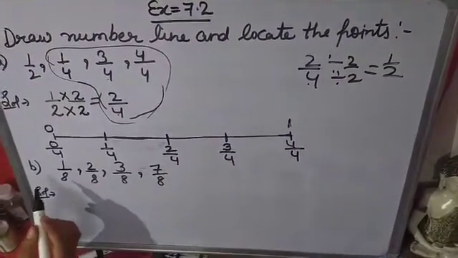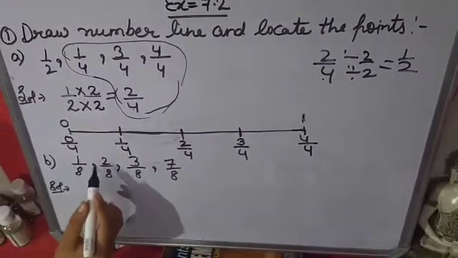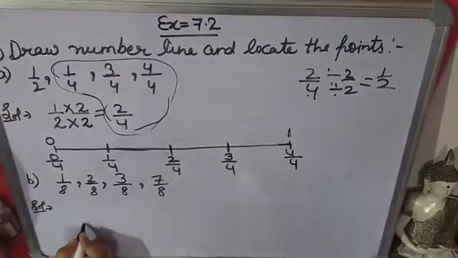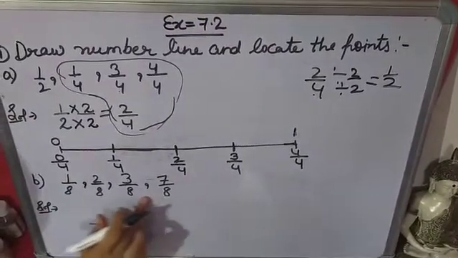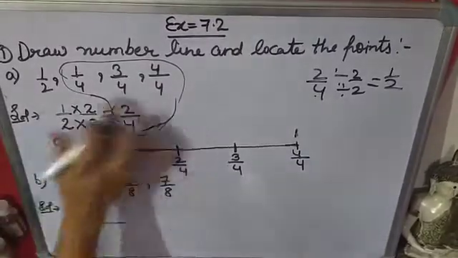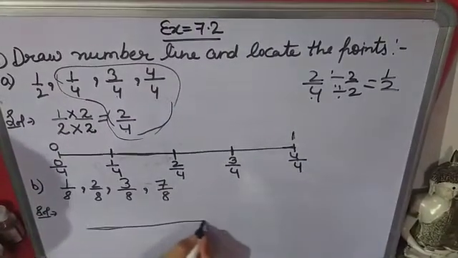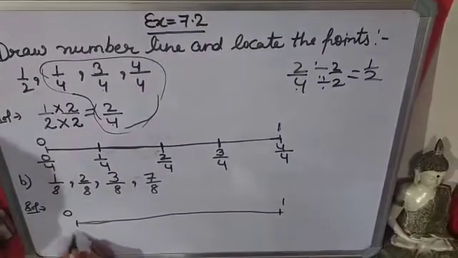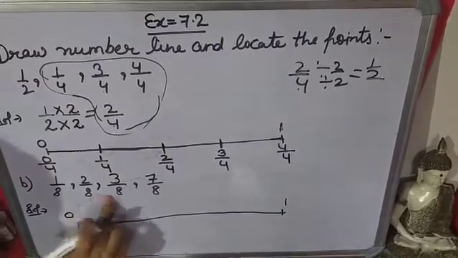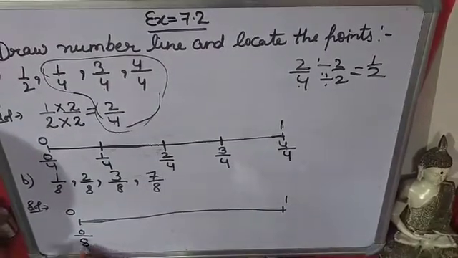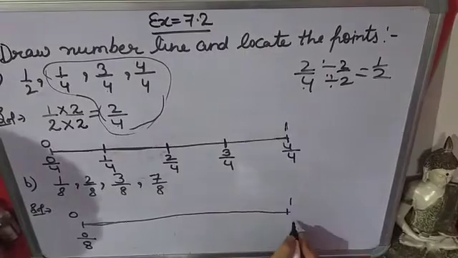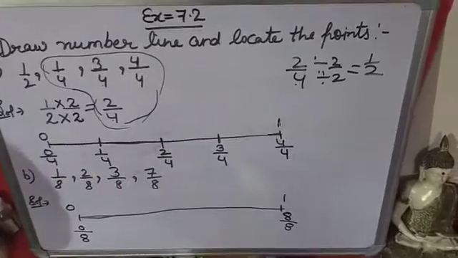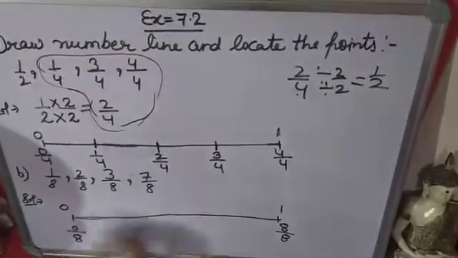Next, B part is 1/8, 2/8, 3/8, 7/8. Now in this question the denominators are the same, so there is no need to change into same denominators. Draw a line. Here 0, here 1. The denominator is 8, so instead of 0 we can write 0/8, and instead of 1 we can write 8/8. Now you write all numbers between these.